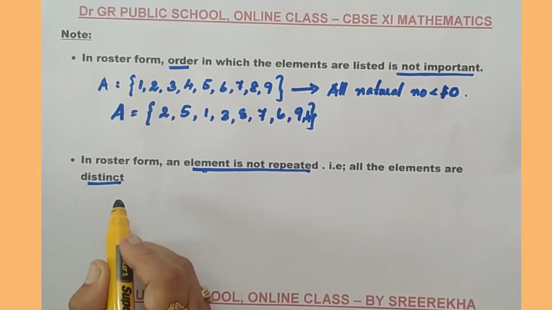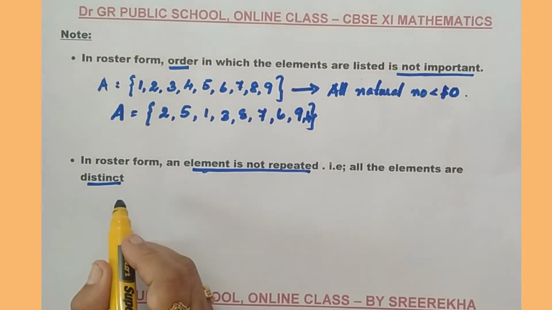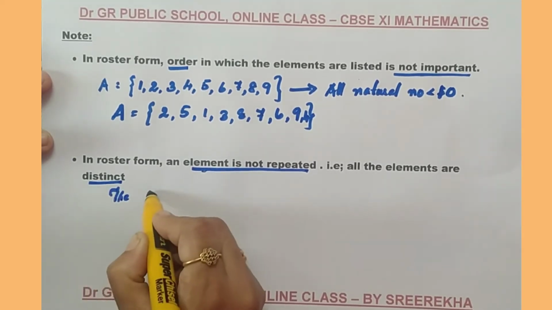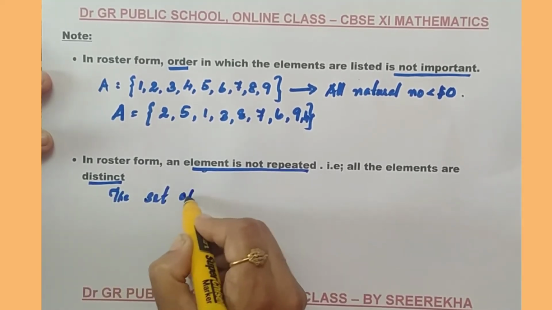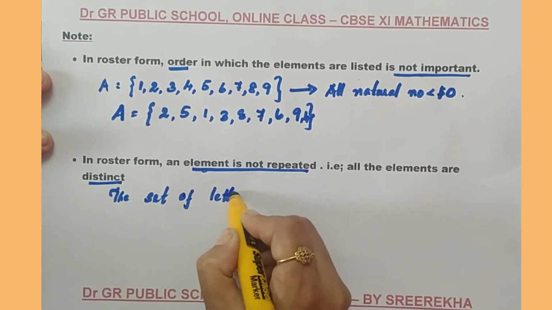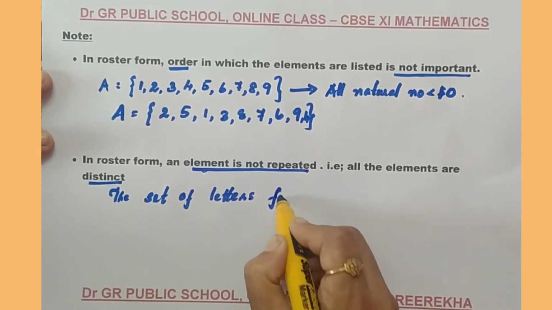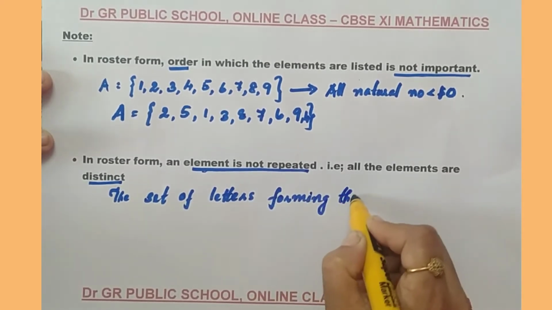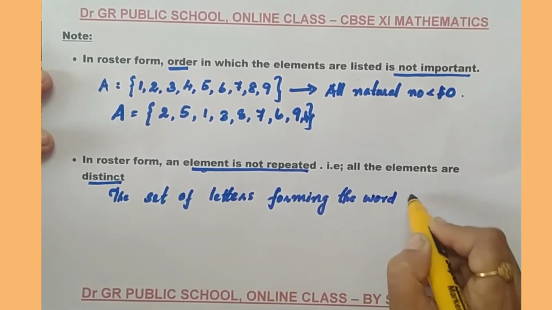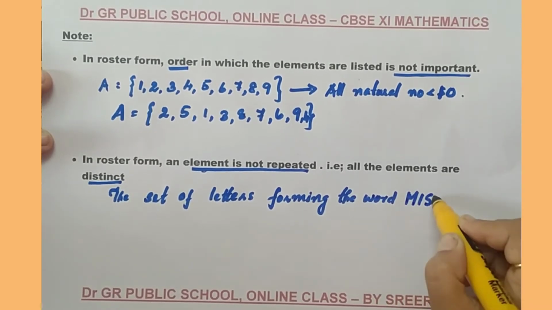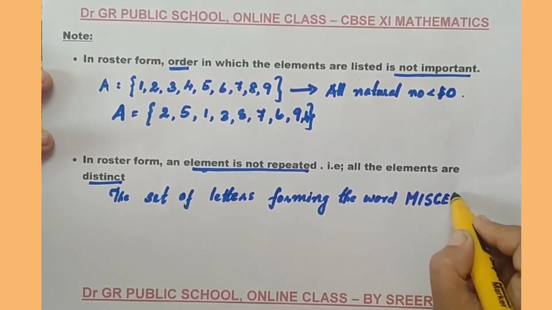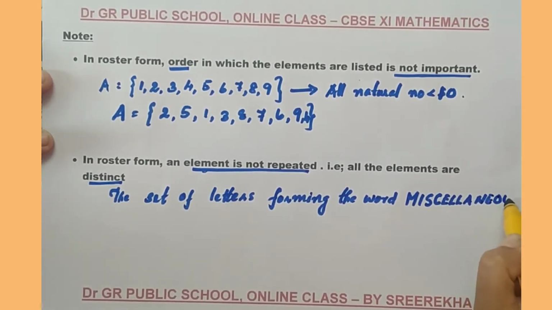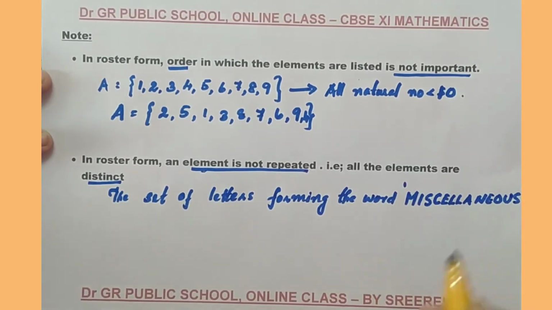For example, I am going to consider the set of letters forming the word miscellaneous.